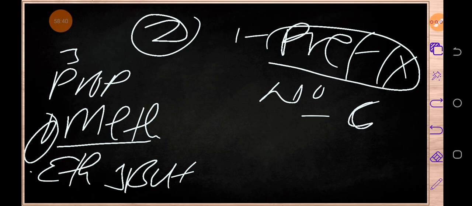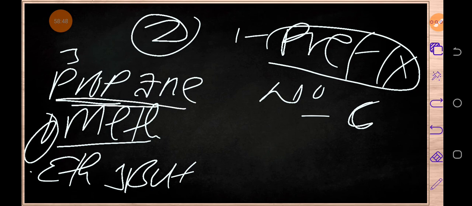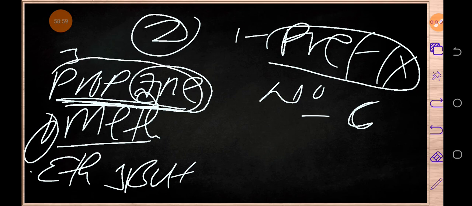Let's say for example, here we've got prop, then we've got ane, so this is propane, and whenever you just see ane, just know that what we're talking about are alkanes. In the family, this member belongs to which family? To alkane family, because alkanes are the ones which have got this suffix.